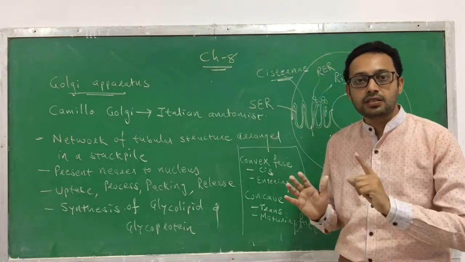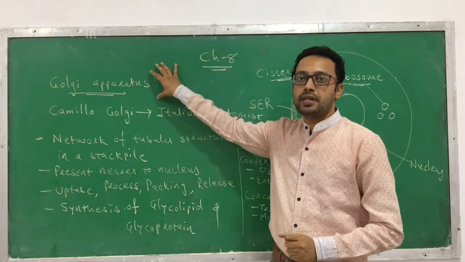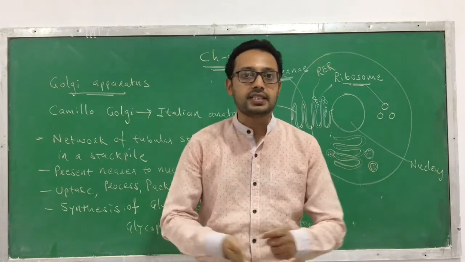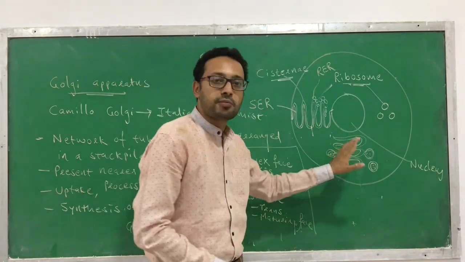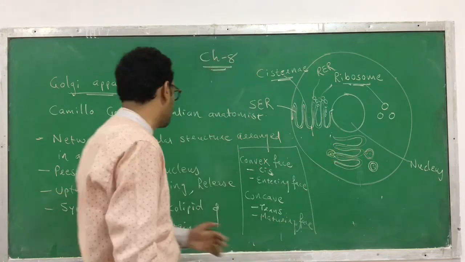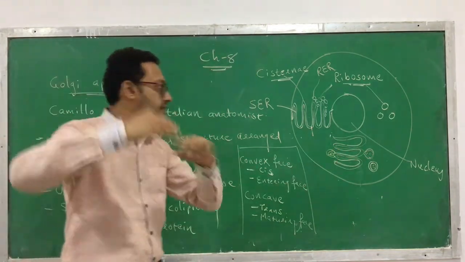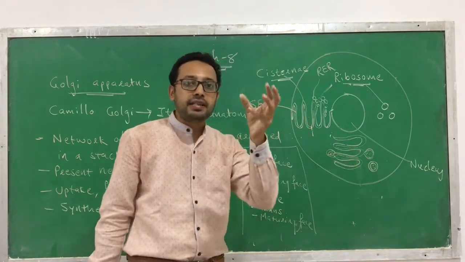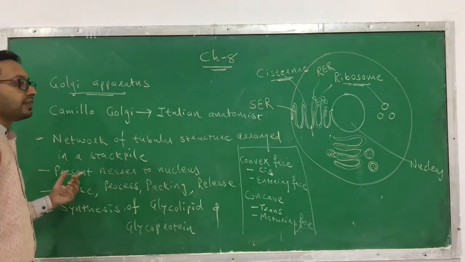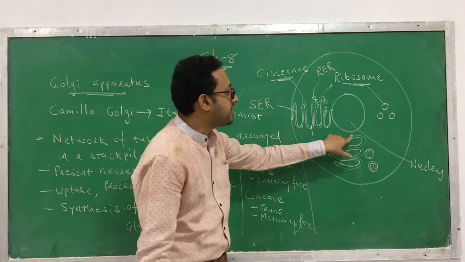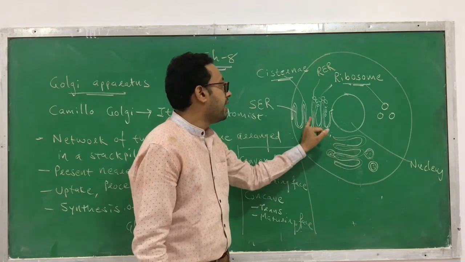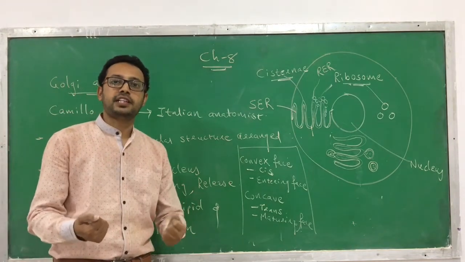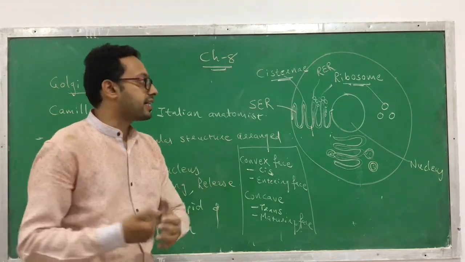Now I will just revise so you can better understand. Golgi apparatus was discovered by the Italian anatomist Camillo Golgi. It is a network of tubular structures, arranged in a stack pile arrangement. On its surface there are spherical vesicles. This Golgi apparatus is usually present nearer to the nucleus and nearer to the endoplasmic reticulum. The functions of endoplasmic reticulum and the Golgi apparatus are linked, connected.